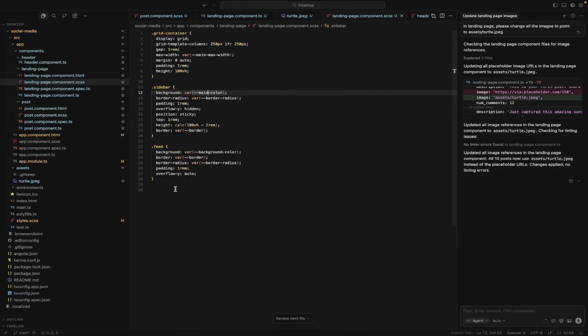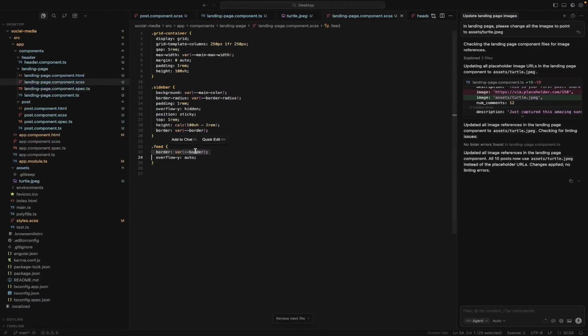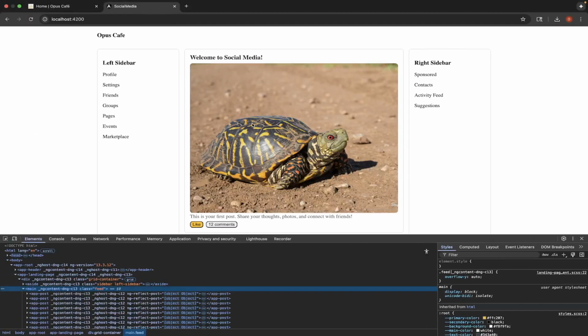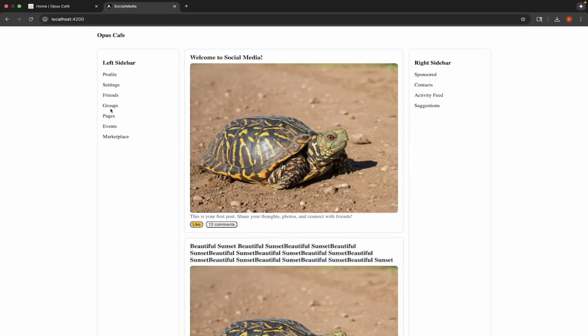So where do we have feed defined? Here, it has a background color. Let's get rid of that. Let's get rid of the padding. There's no reason for that. And there's no reason for a border radius. Okay, it still has a border. Let's get rid of that. Okay. Right, that's much better, I think. Now it's centered, now it has everything.